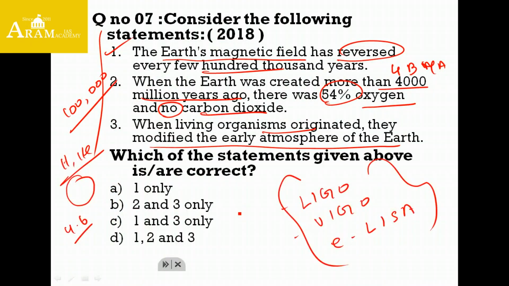When the Earth started to cool off, there was frequent eruption of volcanoes on the surface of the Earth, which released carbon dioxide and also water vapor. This vapor condensed and rainfall occurred, which filled the water bodies in the form of oceans.